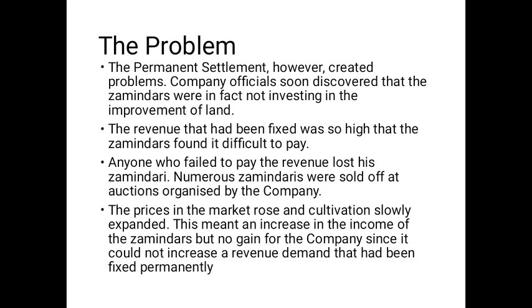Those who failed to pay the revenue automatically lost their zamindari rights, so many zamindars had their land sold in the auctions organized by the company.